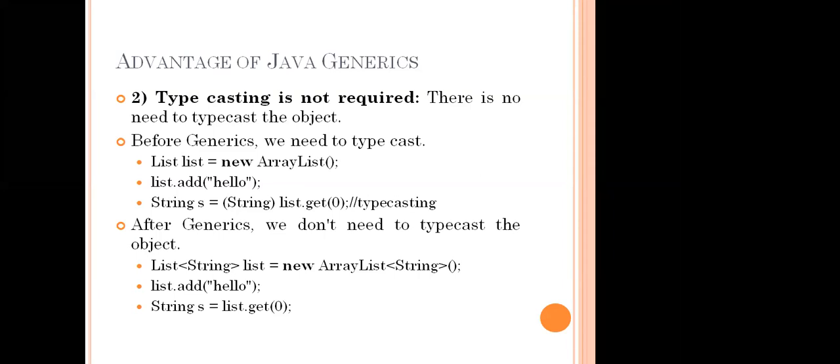So everything is there. Once you need that concept, you can refer to the typecasting concept. See here, before generics we said that if in double quotation we give 10, it shows an error, no? Now see, before generics, what is the typecasting? List equals array list, new array list. list.add("hello"). If I want to do like this, definitely I need to write this code. This is known as typecasting.